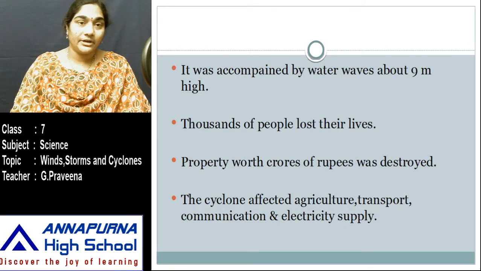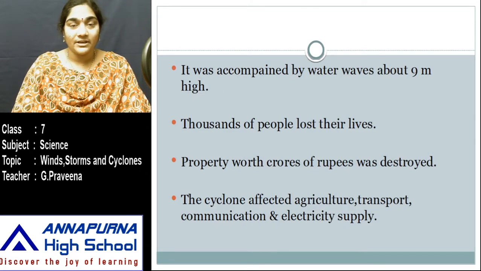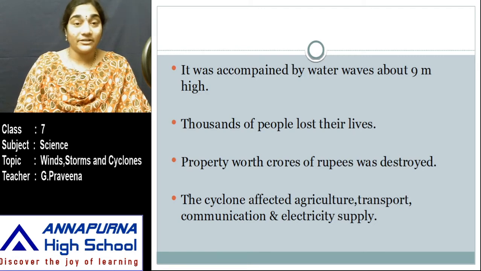This cyclone was accompanied by water waves about 9 meters high, and thousands of people lost their lives. Property worth crores of rupees was destroyed. The cyclone affected agriculture, transport, communication and electricity supply. Then what are these cyclones? How are they formed? Why are they destructive? So you are going to seek answers to these questions in this lesson.